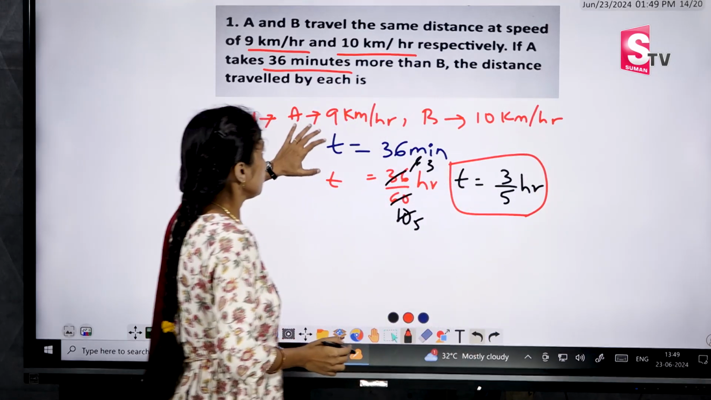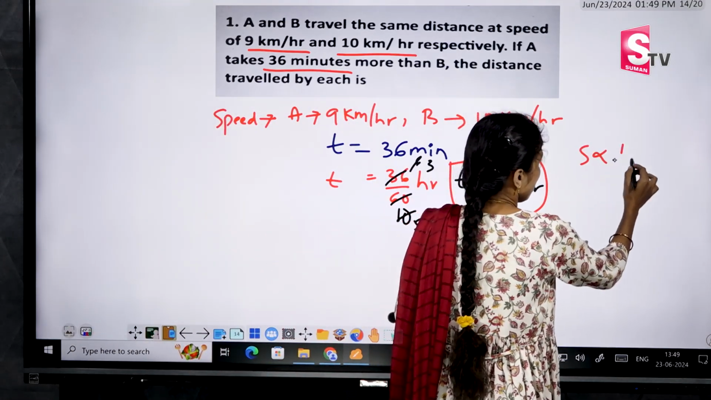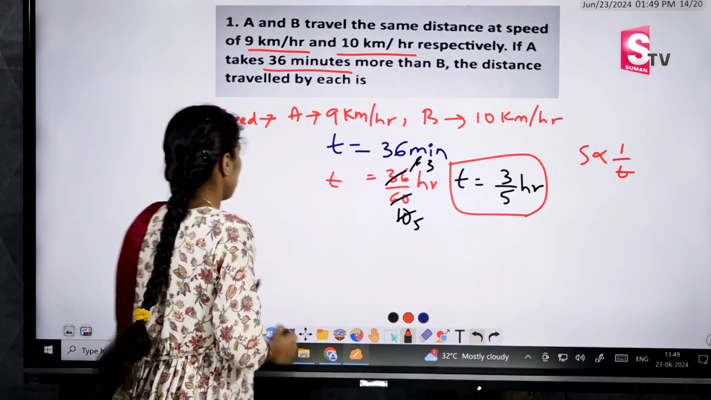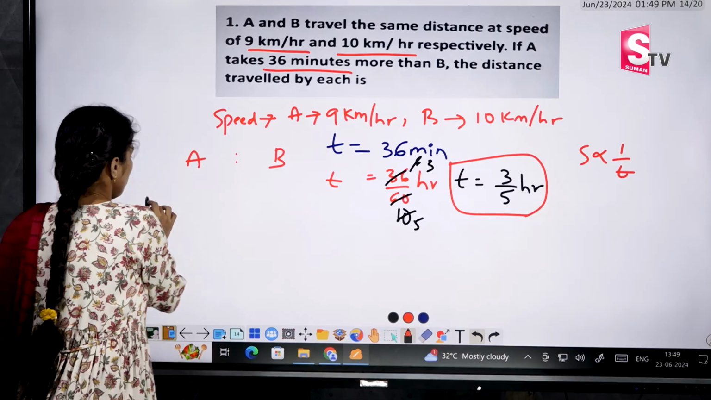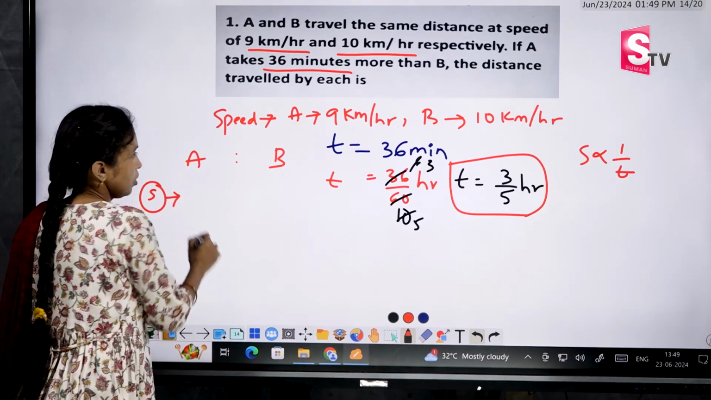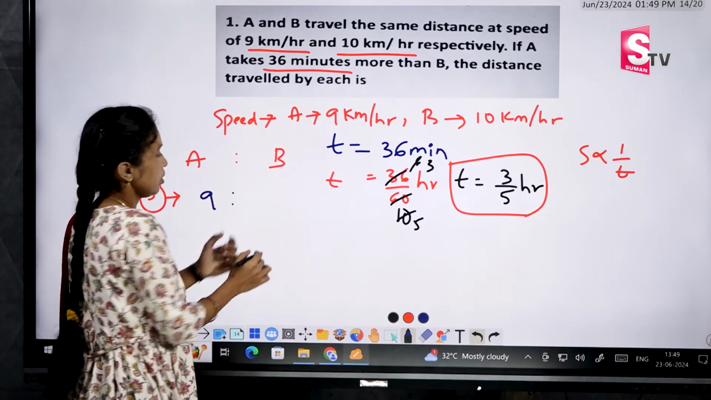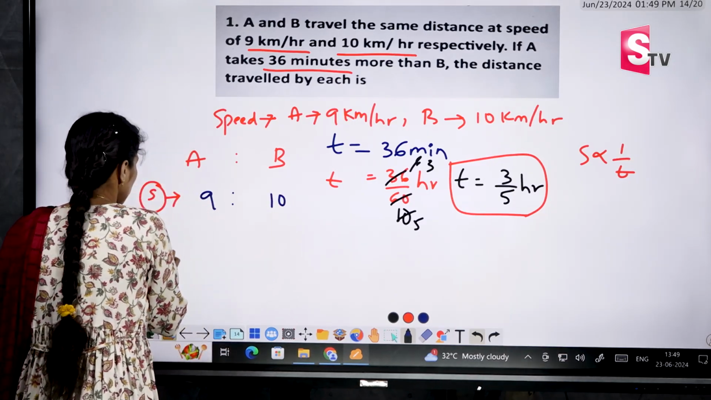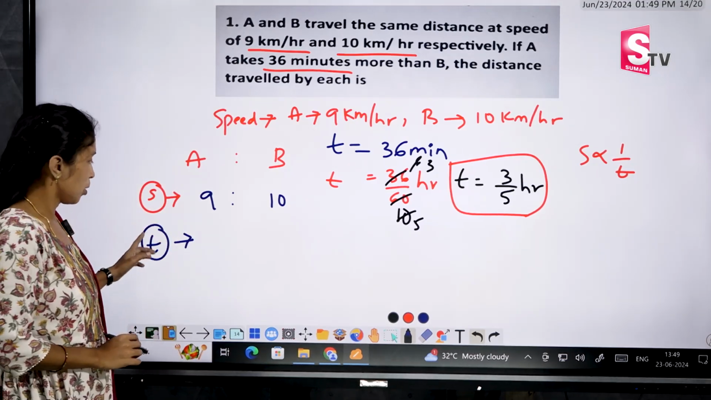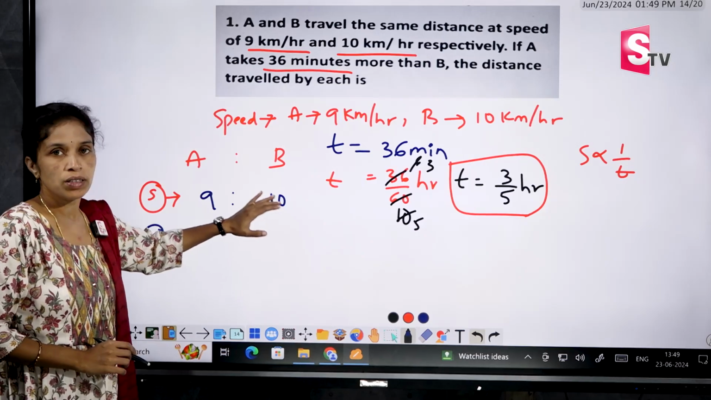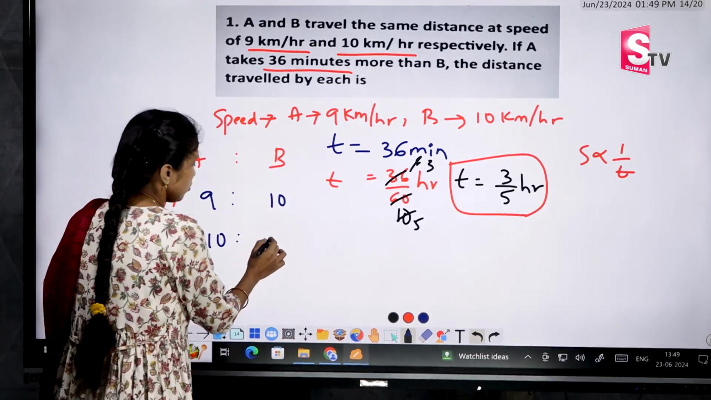Same method. మనకి ఏమి ఇచ్చాడు? స్పీడ్స్ ఇచ్చాడు అంటే what is the relation between speed and time? Speed is inversely proportional to time. He given the speeds ratio. See here I am writing A is to B. Okay, speed, what is the first? I am writing the speed. What is the speed we have? 9 is to, what is the B speed? 10. So what about the time? We are writing about the time. So speed is inversely proportional to time. So that's why if the speed ratio is 9 is to 10, what about the time ratio? 10 is to 9. Just reversing the fraction.